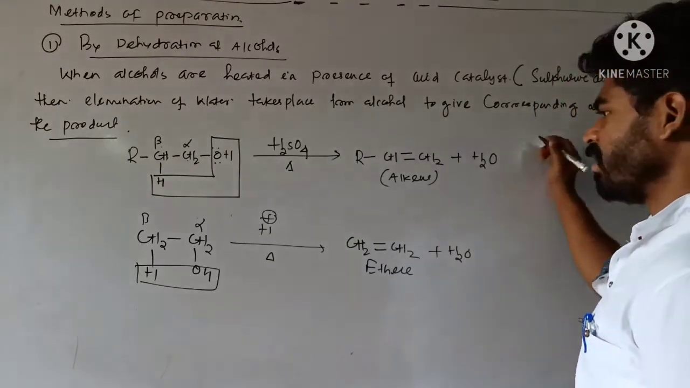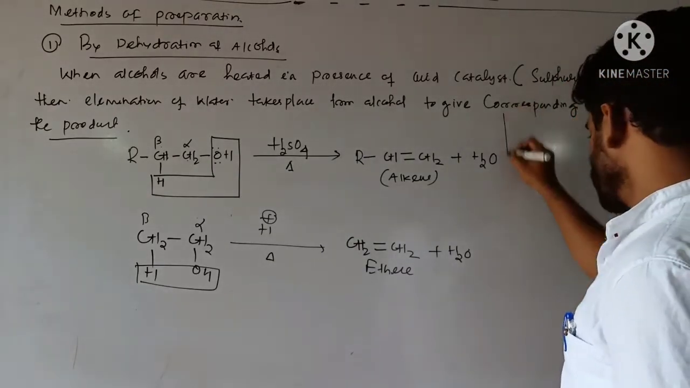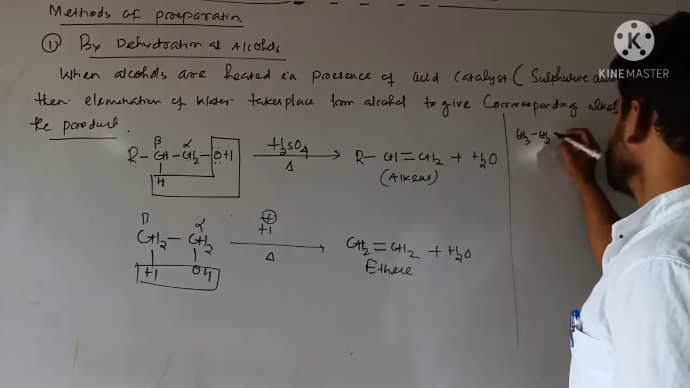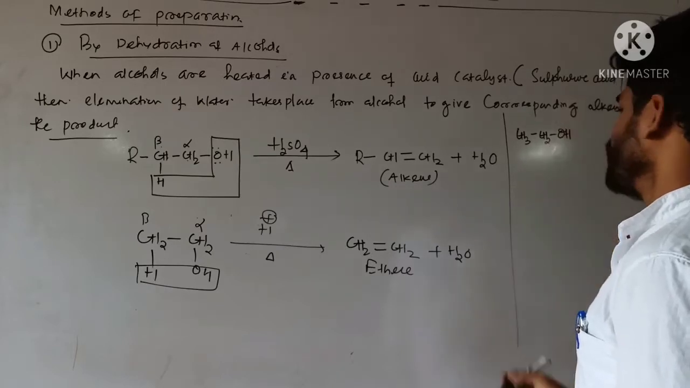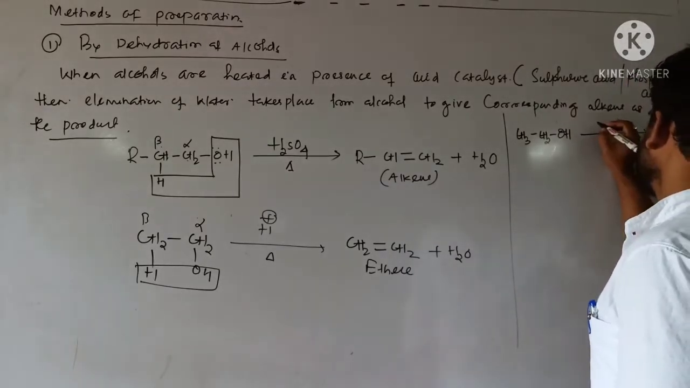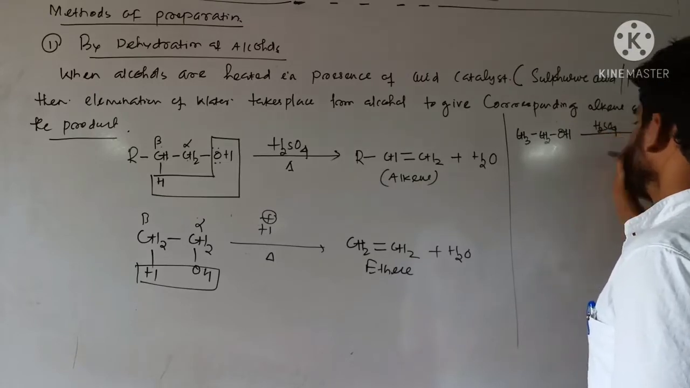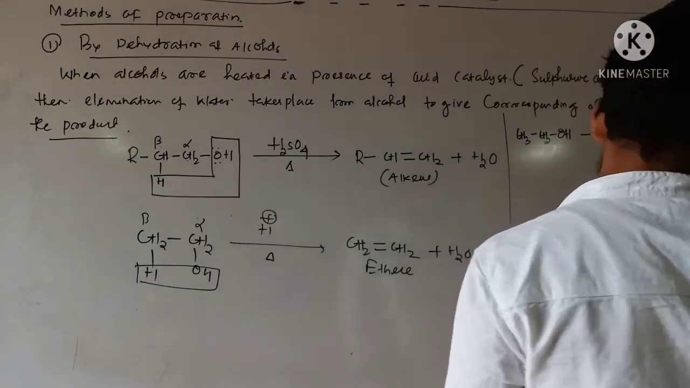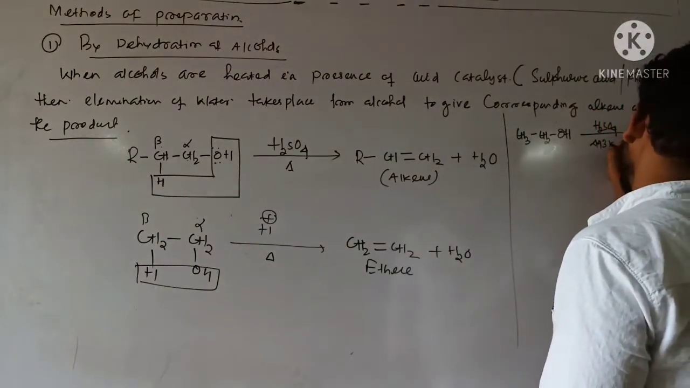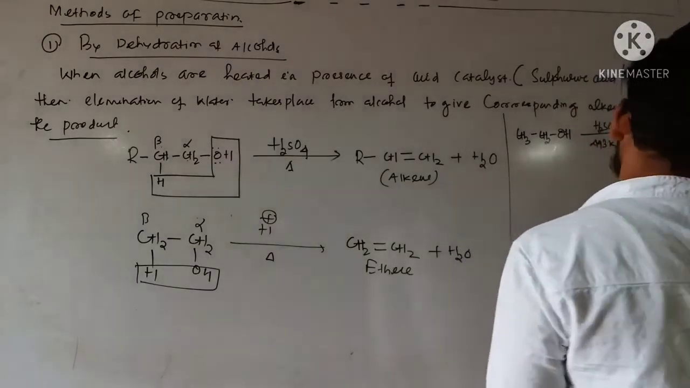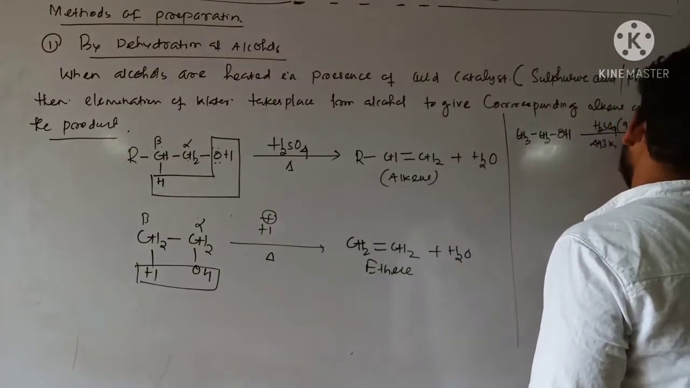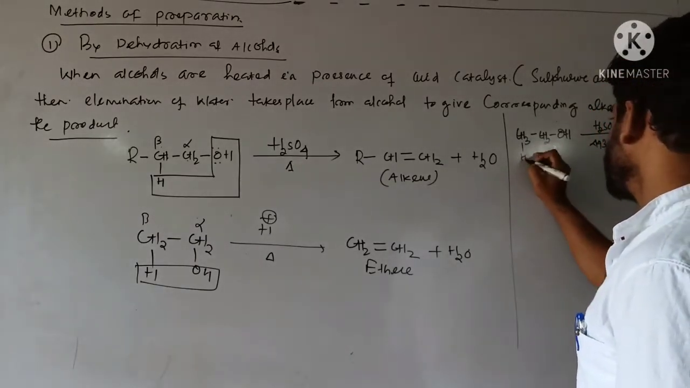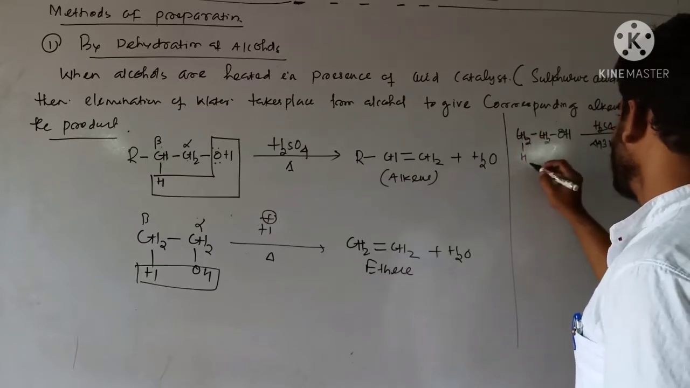Suppose one secondary alcohol I am considering over here. Clear? So for primary alcohol, CH3 CH2 OH, let's say this one is primary alcohol, and you are heating this in presence of H2SO4, at a temperature of 443 Kelvin, and the concentration of H2SO4 is about 95%. Again, elimination of water takes place from this carbon, CH2 H and OH.